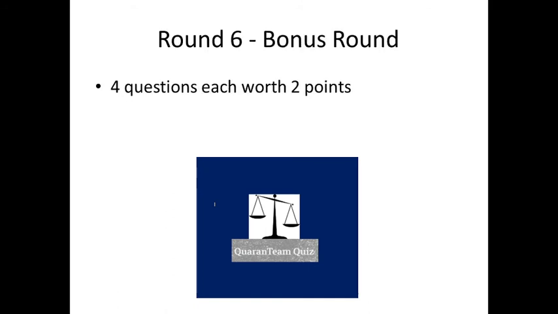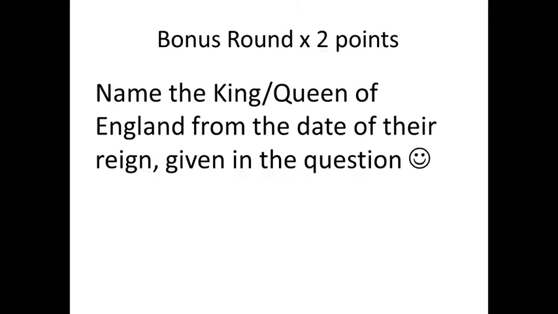And that is the end of round 5. So this is the final round. Instead of 8 questions, there's only 4. But each one of these is worth 2 points if you get it right. This bonus round is I'm going to show you a date or 2 sets of dates, and I want you to name the king or queen of England from the date of their reign, which is given in the question. So, whose reign is this? Which king or queen reigned during these times?